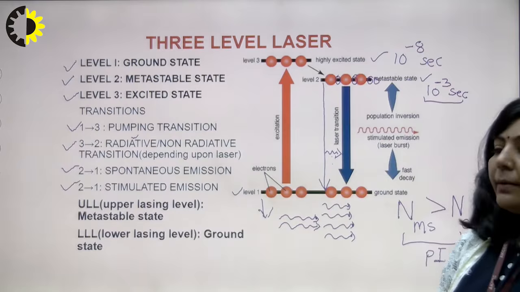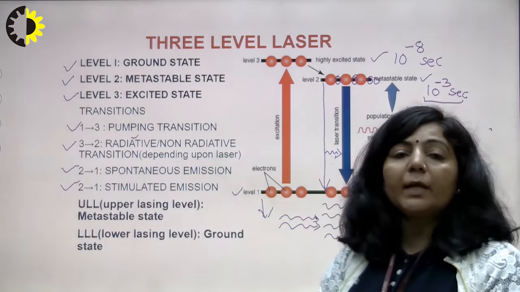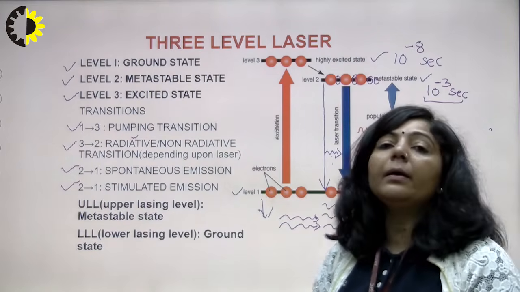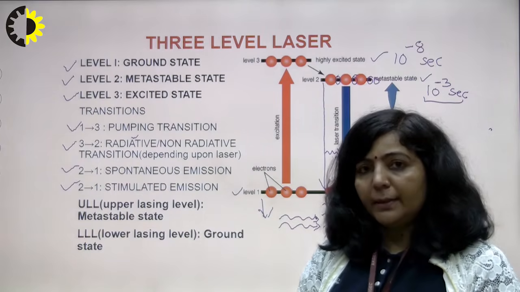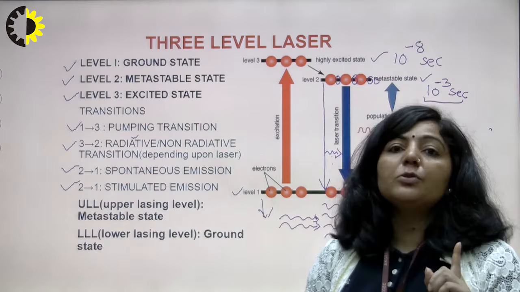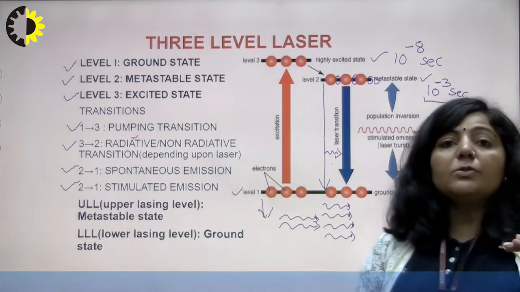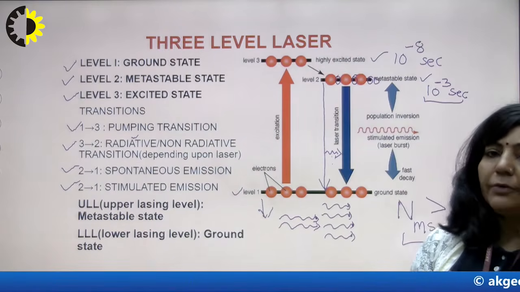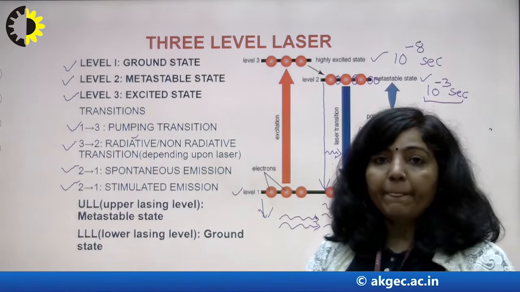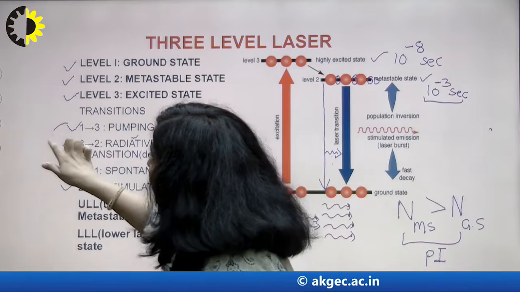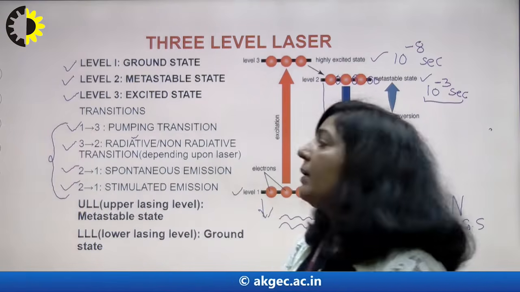So how many energy states are there in a 3-level laser? As you have seen here, there are 3 energy states participating in light amplification in a 3-level laser. The first one is known as the ground state, the second one is known as the metastable state, and the third one is known as the excited state. How many transitions are there? There are 4 transitions which will take place in a 3-level laser.